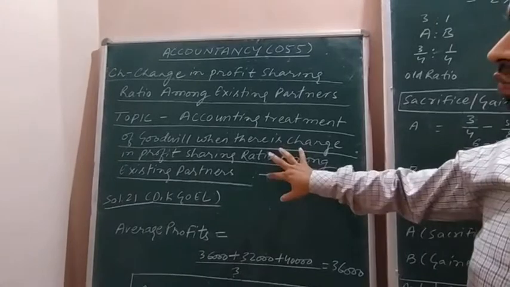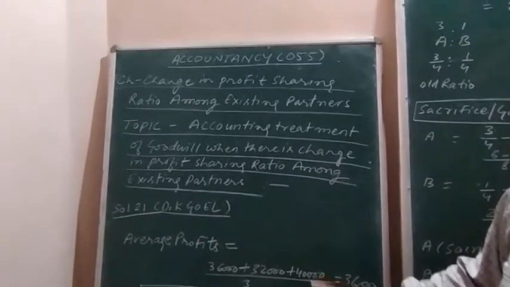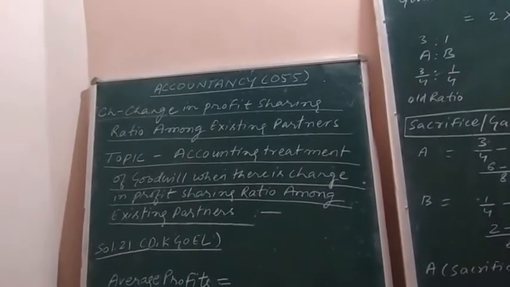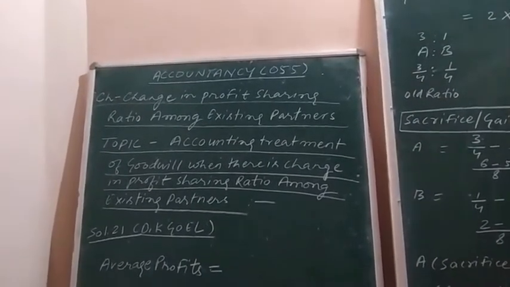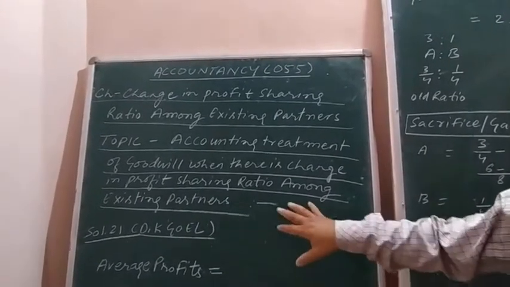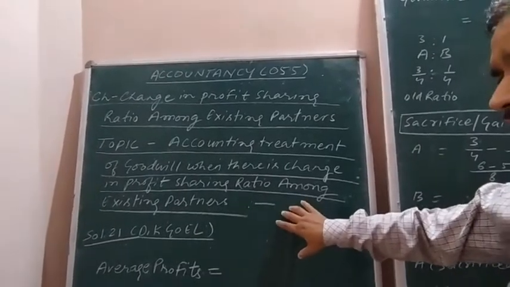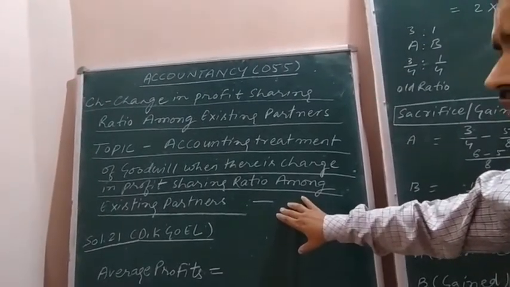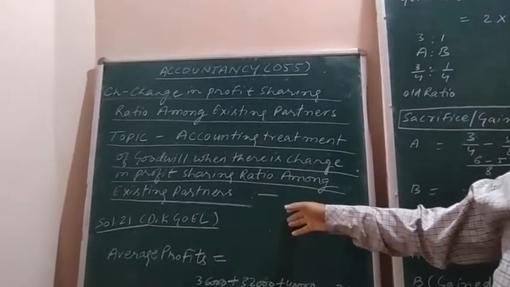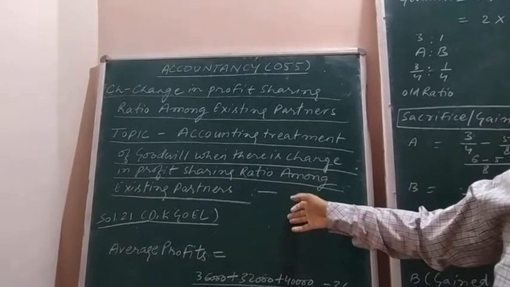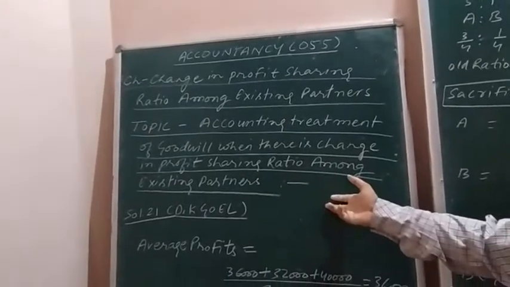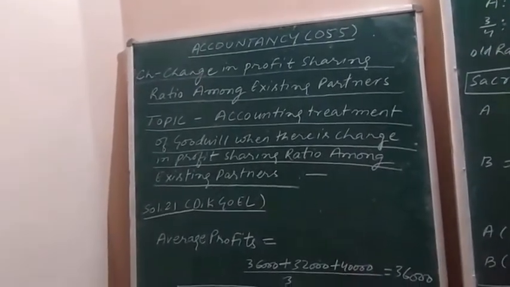Now what is happening due to change in profit sharing ratio among the existing partners? What will be the treatment of goodwill? Due to change in profit sharing ratio among the existing partners, some partners have to sacrifice and the other partner or partners have to gain.